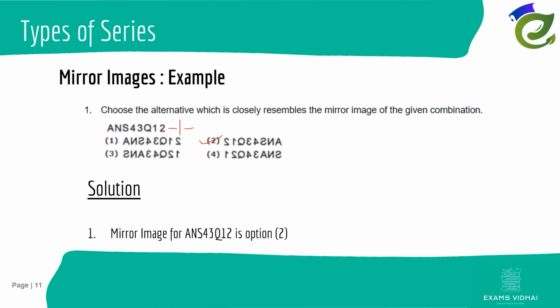Okay, so you have to identify how objects look in a mirror, and in the same way, you have to apply it to whatever is given to you, so numericals or alphabets. Then you have to follow the rule that a mirror has the figures at equal distance. So that same thing will be followed here. All right, so now let's move forward to our next slide.